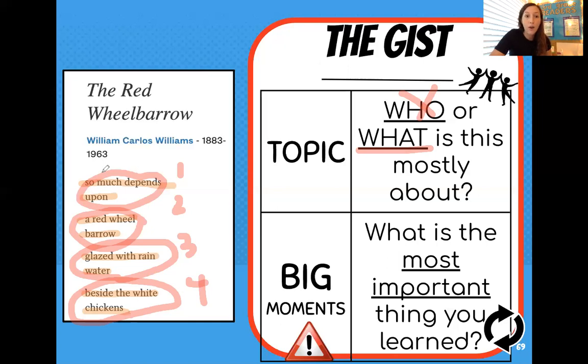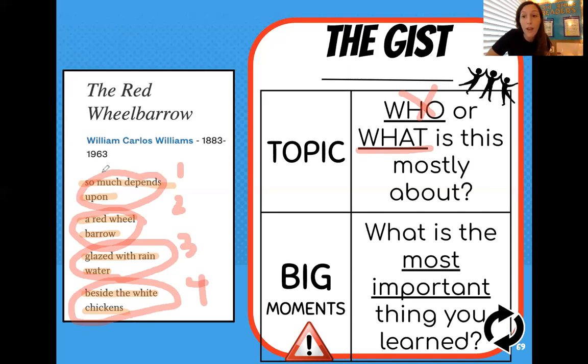So a red wheelbarrow is a type of tool usually used on a farm, and it has two handles and a wheel, and you can put things inside of it to move them around. The poem is telling me so much depends upon a red wheelbarrow. So I know that this wheelbarrow is going to be very important because a lot of things depend on it. We think back to our vocabulary word, we know that depends means based on or important to. So the red wheelbarrow is important.